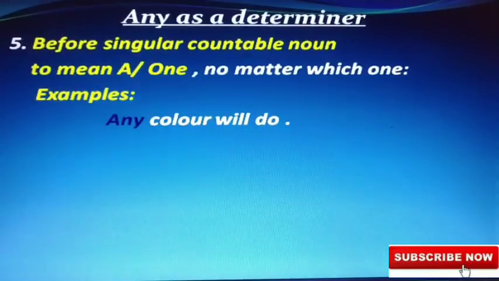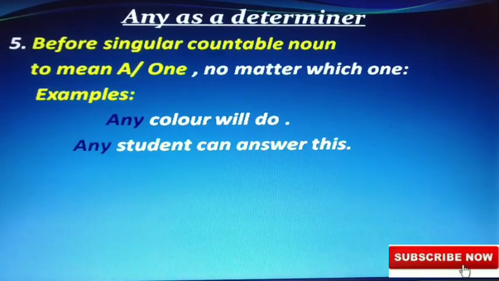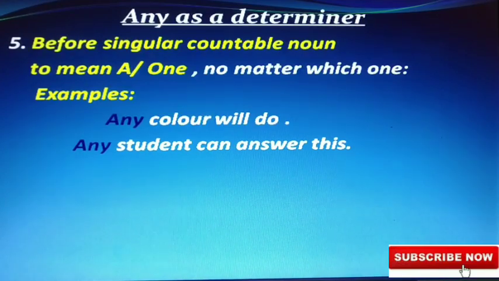Examples: any color will do. There are many colors in the color box. You can use any. You can use one. It may be white, black, any. Likewise, any student can answer this. This is so simple a question that any student, if he is a student, can answer it. Any student, not specific. Roll number 1 or 2 is not the case. Any student from 1 to 100 rolls can answer it.